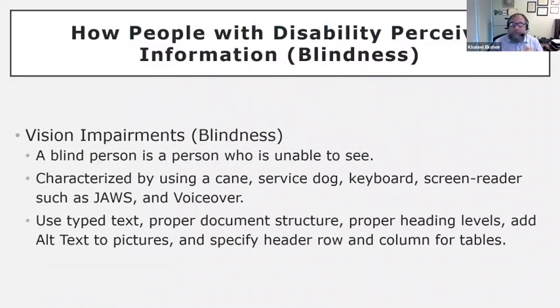So let's talk about some of the people who have disability and how they perceive information. We'll start here with blind people. A blind person is a person who is unable to see. Normally, they are characterized by using a cane or service dog. When they use the computer, they rely on the keyboard because they rely on touching and hearing. So they want to touch the keyboard and be able to use the shortcuts that are available and provided by the software or the operating system.